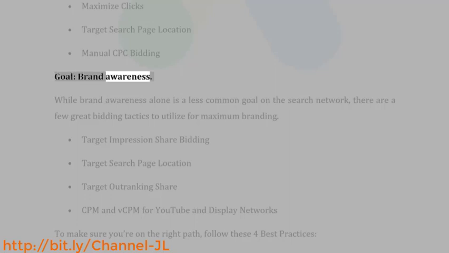Goal: brand awareness. While brand awareness alone is a less common goal on the search network, there are a few great bidding tactics to utilize for maximum branding: target impression share bidding, target search page location, target outranking share, CPM and VCPM for YouTube and display networks. To make sure you're on the right path, follow these 4 best practices.